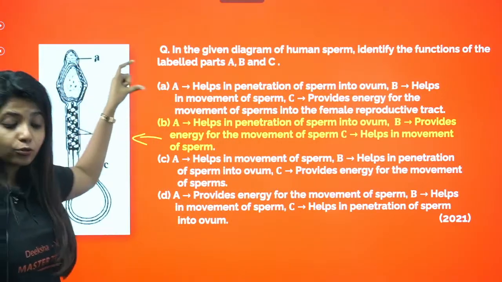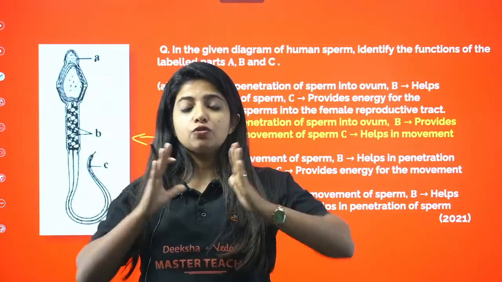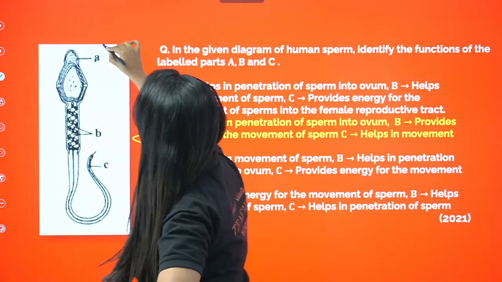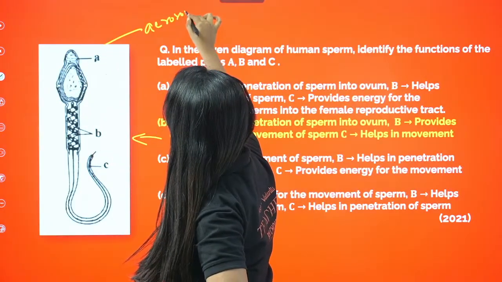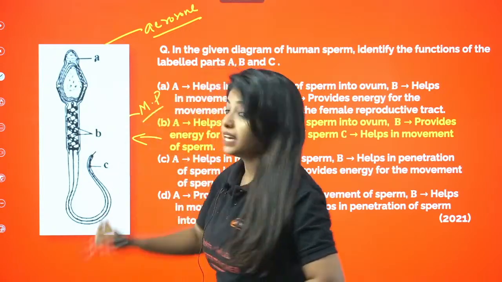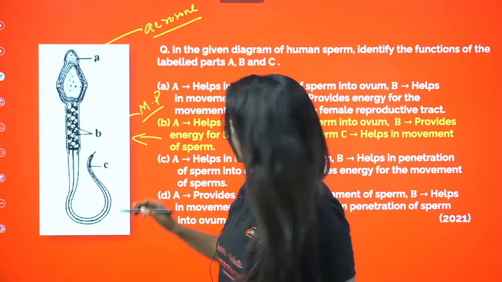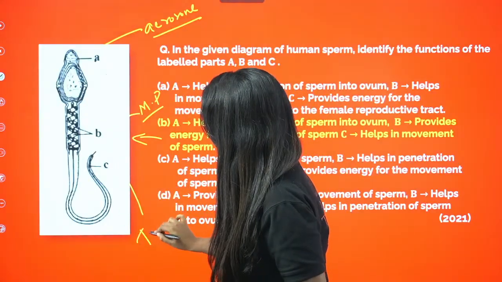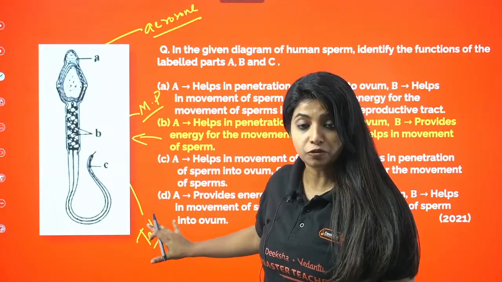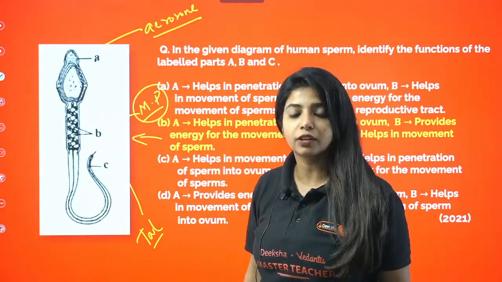A is what? Acrosome. And we know acrosome is a structure which has the enzymes to penetrate the ovum. So I have already mentioned that A is acrosome. Cool. B is what? It is the middle piece. What does the middle piece have? It has lots of mitochondria. Middle piece, M for middle piece, M for mitochondria. Then what is C? C is going to be the tail. Listen, tail is going to help with the movement. It is the one that moves. Who provides energy for it? It is going to be the middle piece because it has the mitochondria.